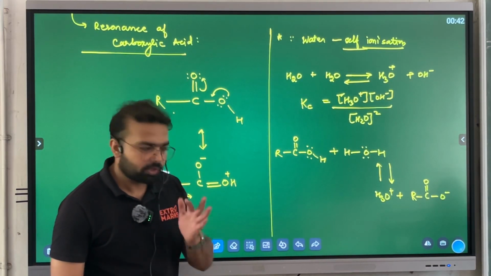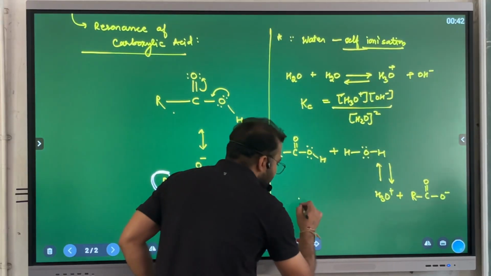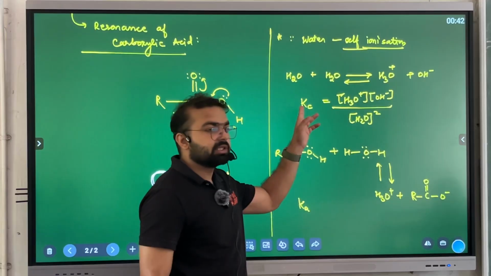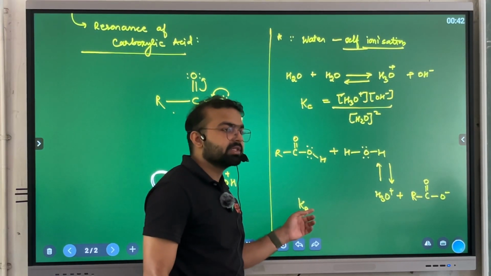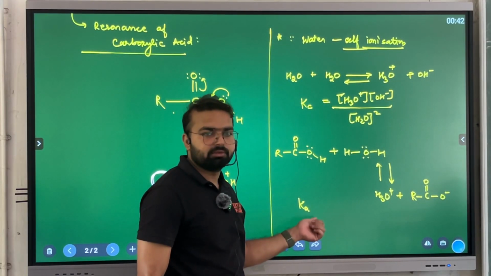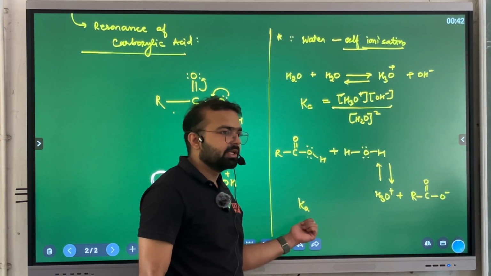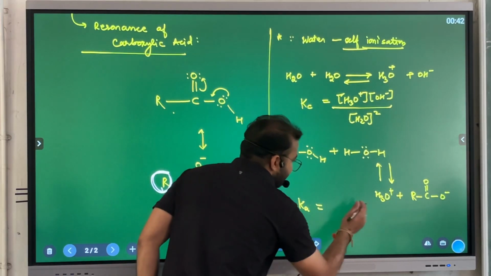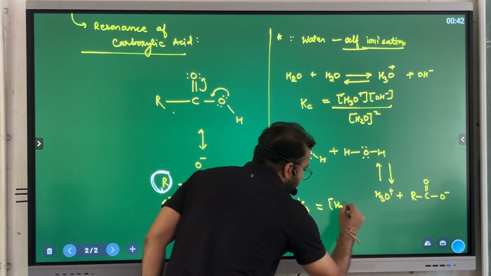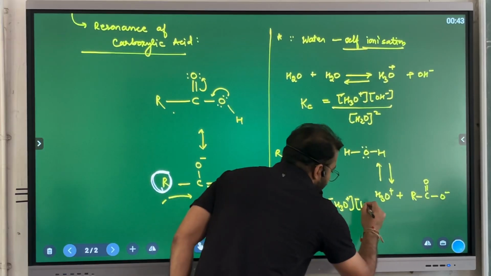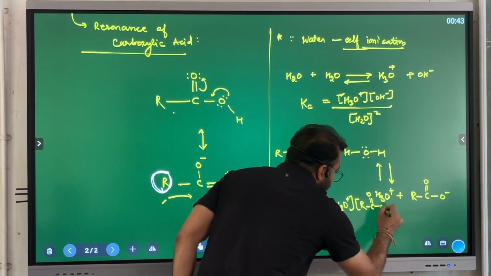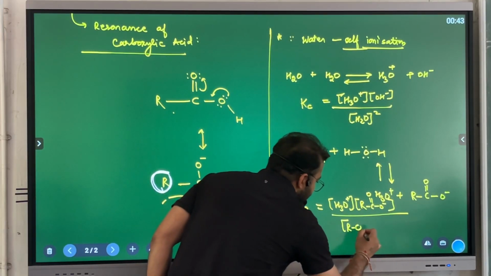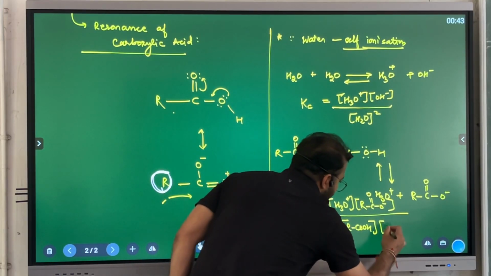Am I clear? Okay. If you find the value of Ka, Kc means the equilibrium constant of the concentration, Ka means the equilibrium constant of the acid. Simple. If I had used B, it would be for a base directly. So the value of Ka will be written as the concentration of H3O positive multiplied by the concentration of the carboxylate, divided by the concentration of carboxylic acid and water.